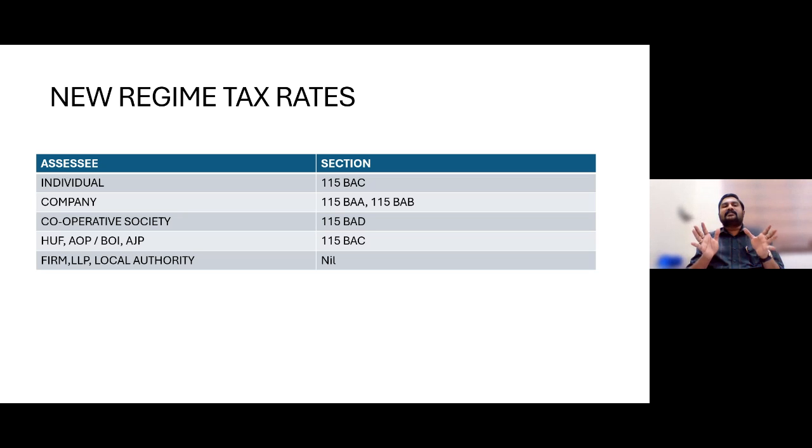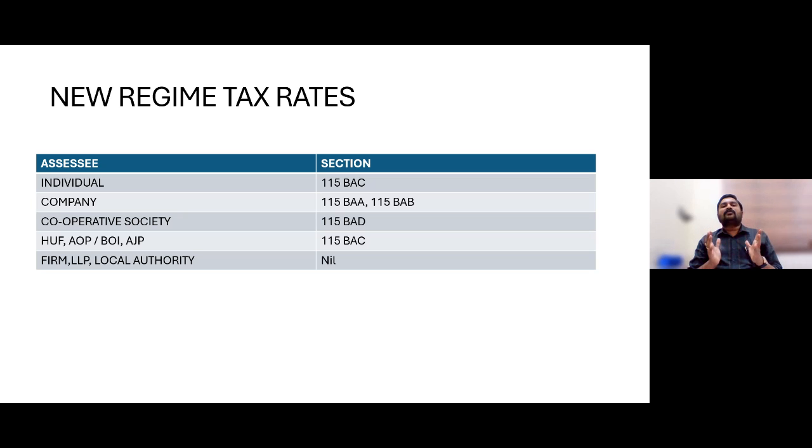So all these assessees, individual, company, cooperative society, Hindu undivided family, AOP, BOI, as well as artificial juridical person, are eligible to opt for the new taxation regimes under the respective sections I was mentioning. But for partnership firms, including limited liability partnerships, and local authorities, till now there is no such option to opt for the new tax regime. For them, it is the 30% flat tax rate.